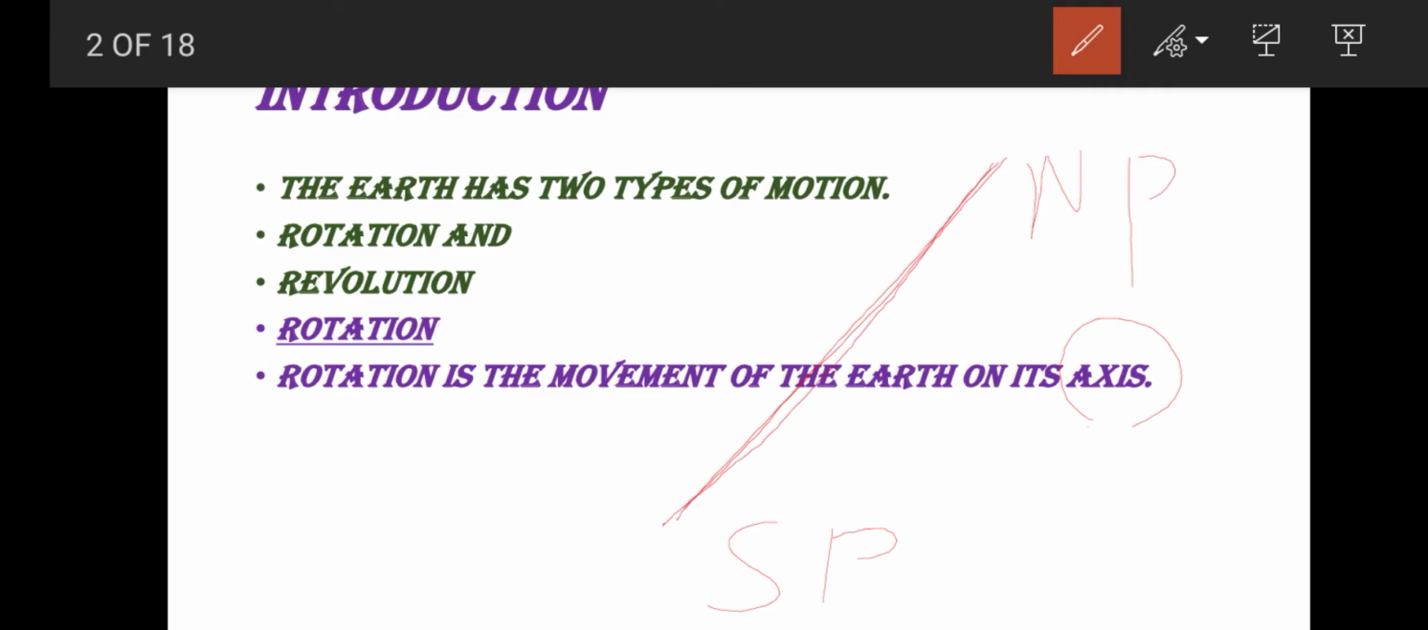Now let us go through the definition of rotation. What does rotation mean? Rotation is the movement of the earth on its axis. That is called rotation. Now I will show you how the earth moves on its axis through a video.